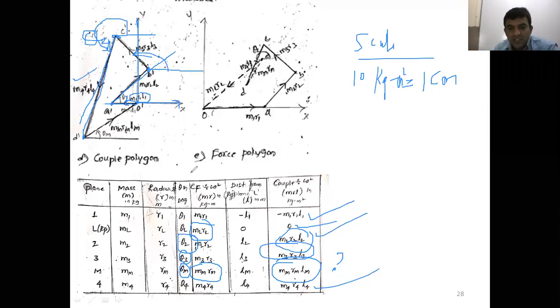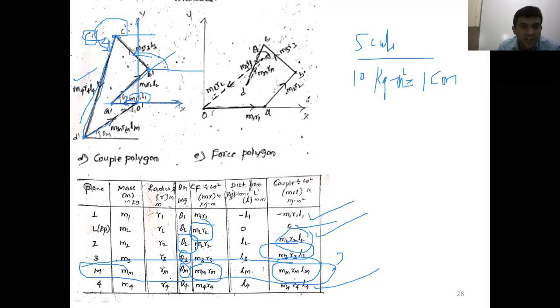Now, which mass is unknown here? This is for the M plane. Now we join D dash and O dash. O dash is the starting point of the vector and D dash is the end point of the vector.